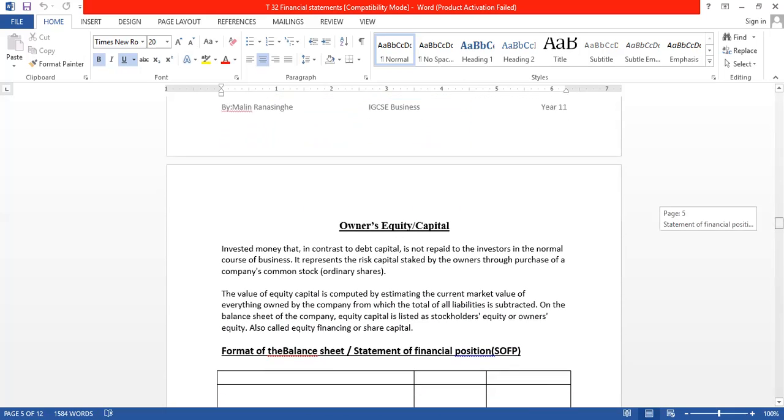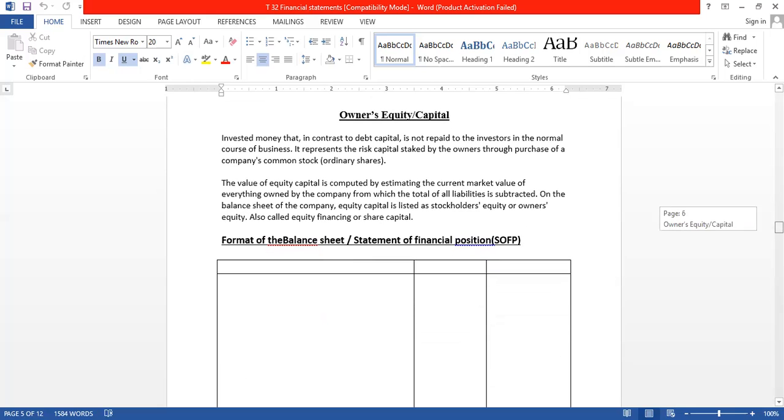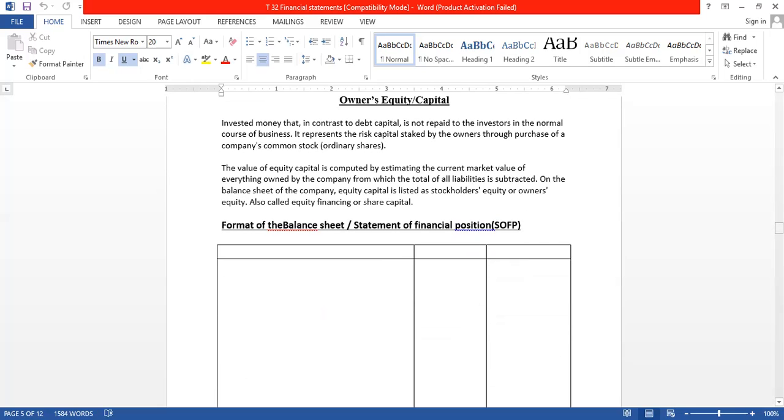The other part is the owner's equity, owner's capital or equity capital. Normally the owner's capital means the money they have invested in the business, like stated capital. In a sole trader's case, it is actually the amount of money he has saved, the stated capital. In a private limited company, it is the share capital owned by the shareholders. A PLC is also the same, the share capital invested through the stock exchange. Everything comes under owner's equity capital.